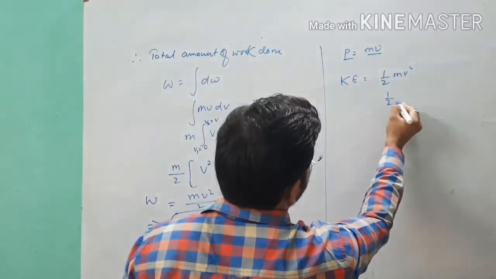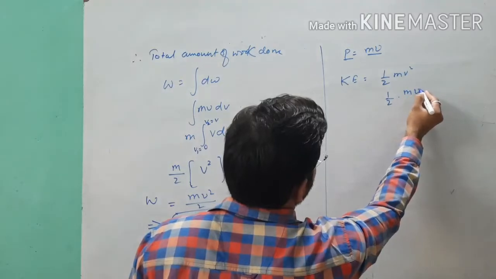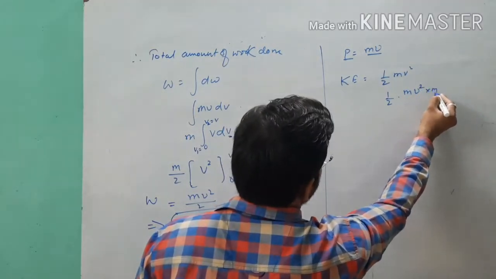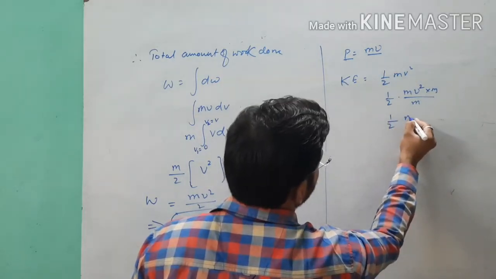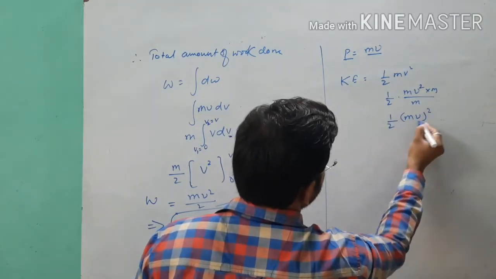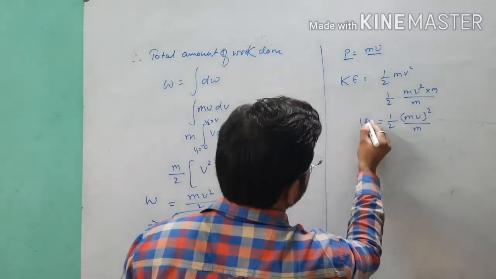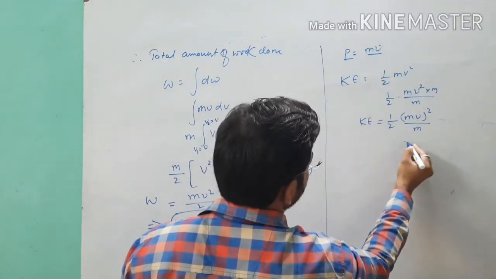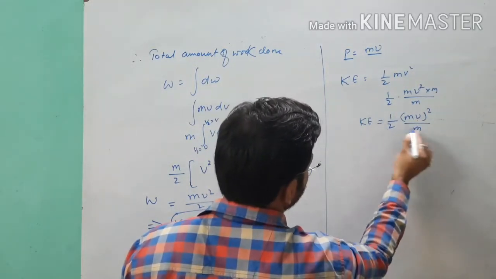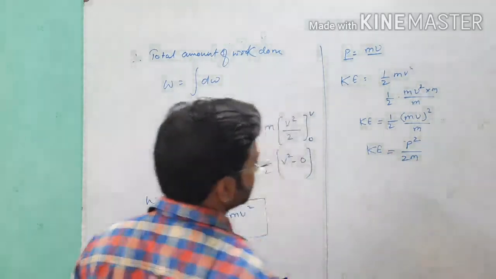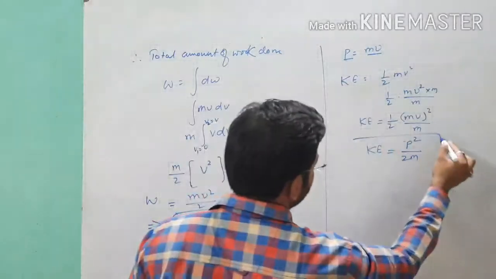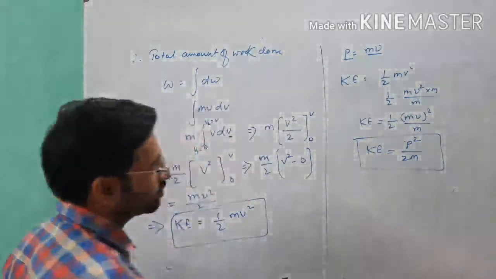So I will multiply the mass in the denominator and numerator also. So m into m becomes m v whole square over m. Since m v is equal to P, it is a square, and this one is 2m. So P square upon 2m is equal to the kinetic energy of a body. So this is the relation between kinetic energy and linear momentum.